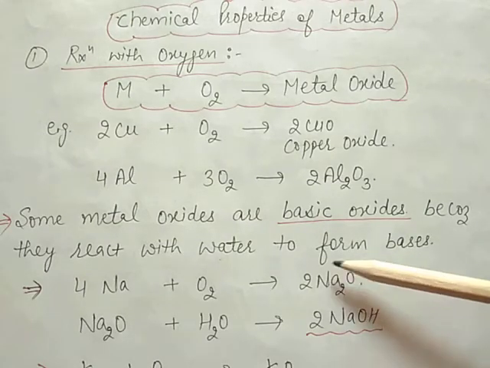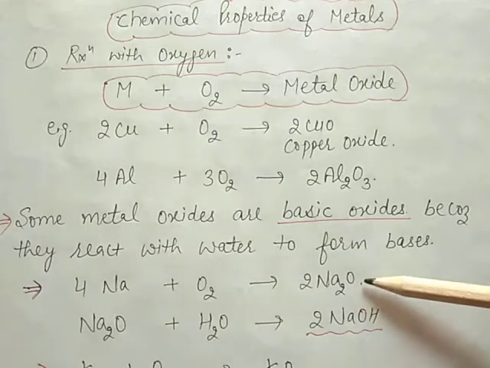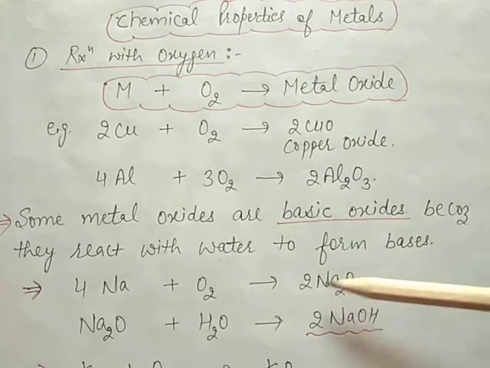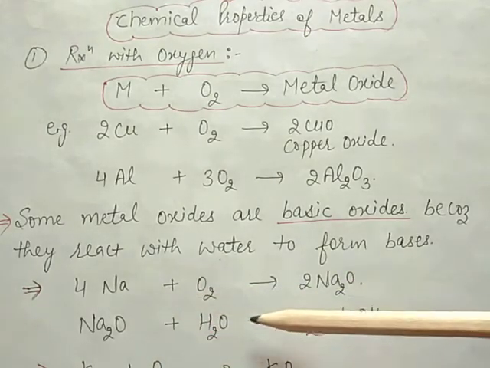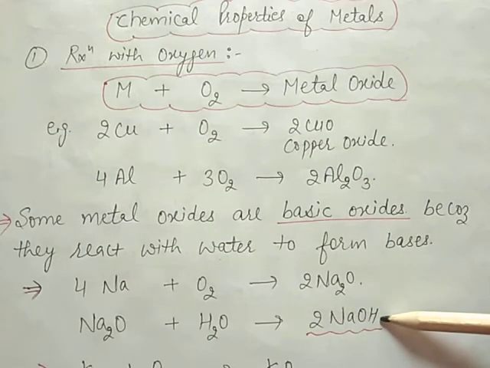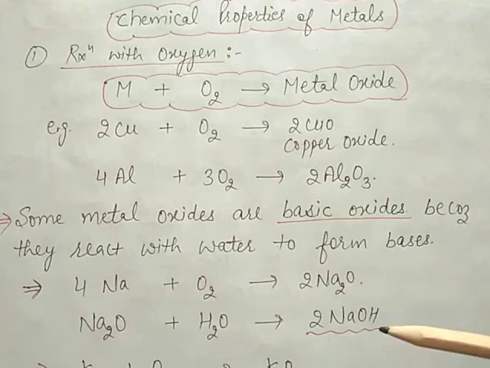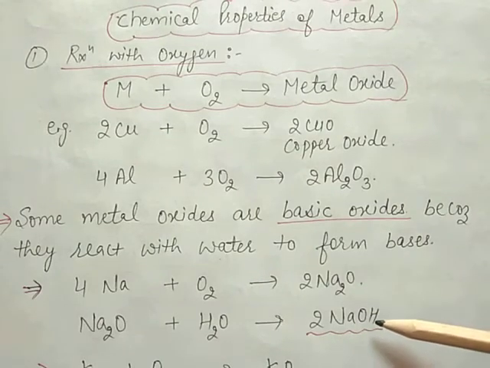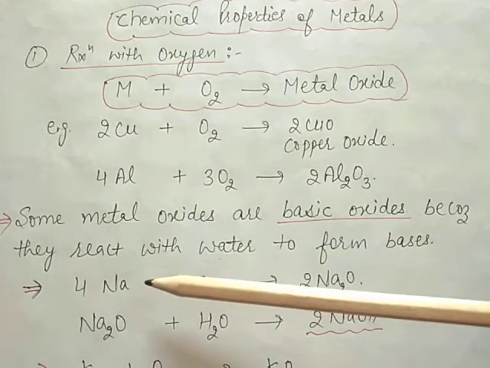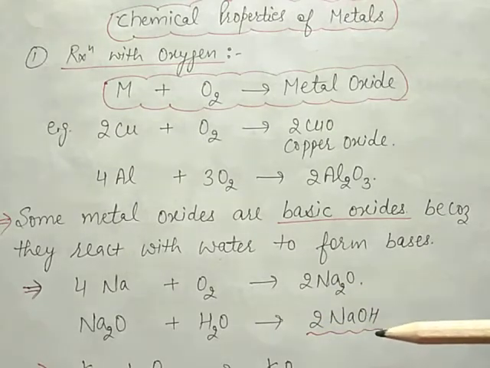After cross multiplication, it will form Na2O, that is sodium oxide. This sodium oxide reacts with water, it will form sodium hydroxide. It means this is a base. It means the metal oxides behave as basic oxides.